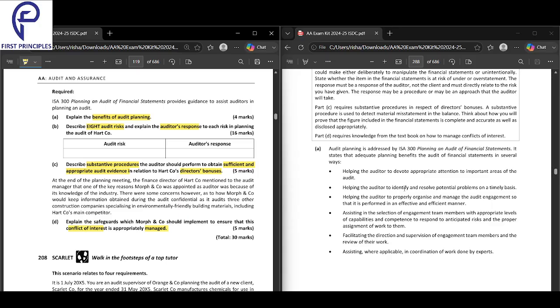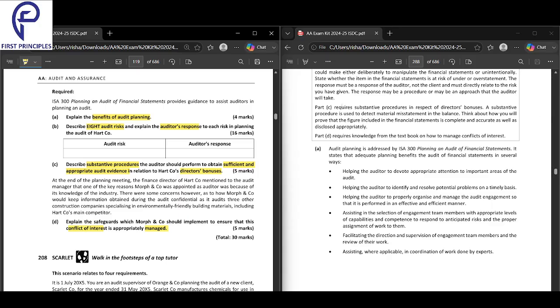So they have asked us the benefits of audit planning. So let's get the benefits. Basically we are studying why audit planning is important. ISA 300 is basically the focus here, and we are studying why it is important to do audit planning.